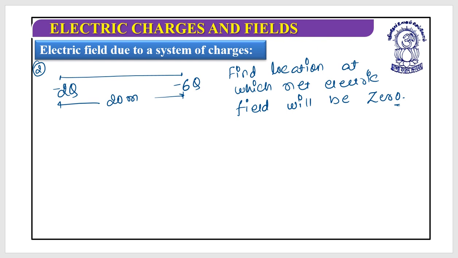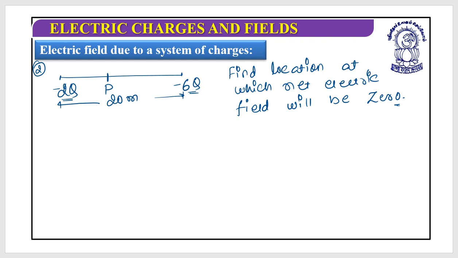Okay, let's begin. Let's suppose I find the net electric field 0 at this point. Both are having the same polarity. This is minus 2q, this is minus 6q. Both are of negative polarity. So when these two charges are of the same nature, I would find the null point at a location on the line connecting the two charges.